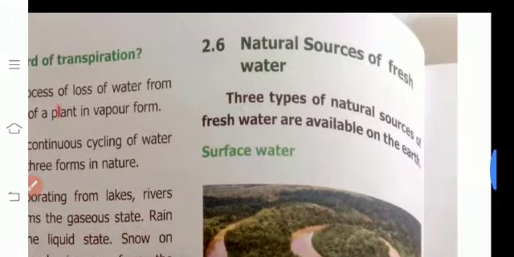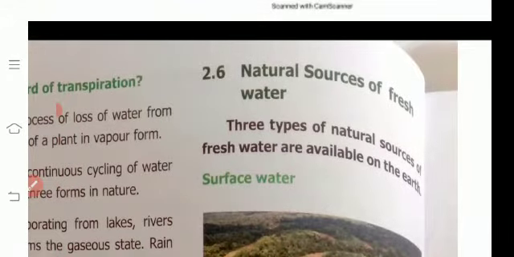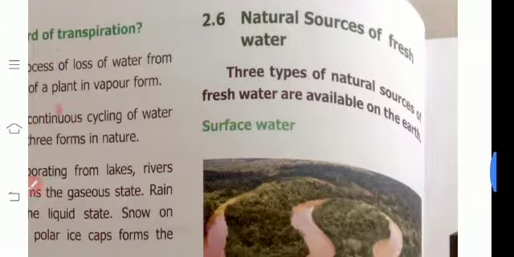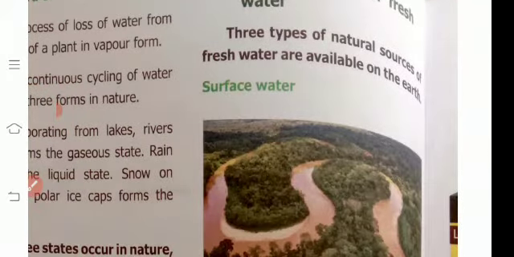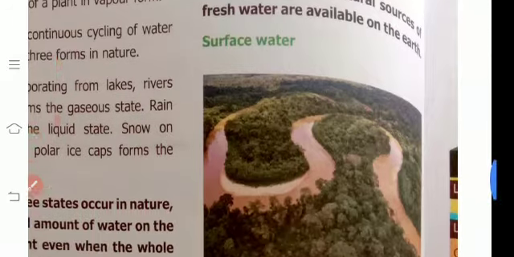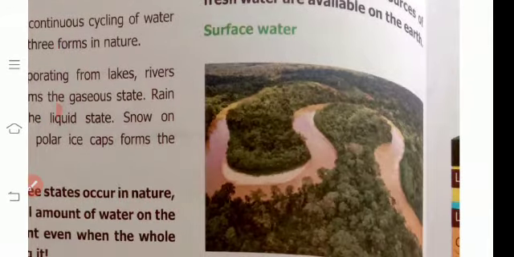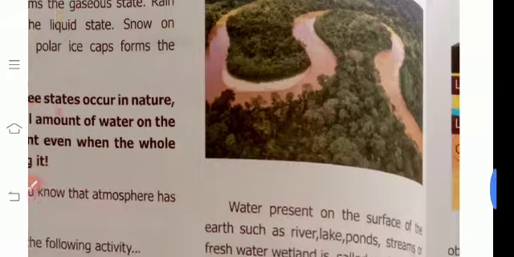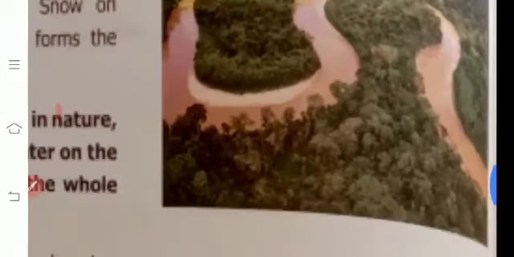These are the natural sources of fresh water. Three types of natural sources of fresh water are available on the earth. Surface water. You see this place, very nice.